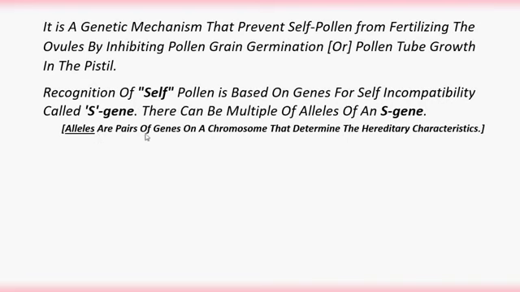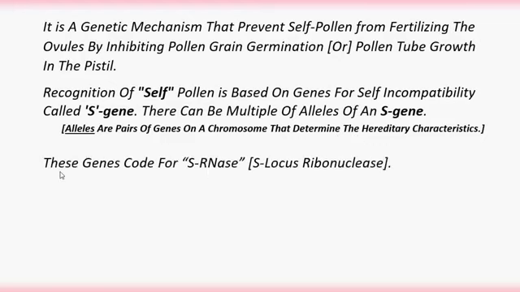Alleles are pairs of genes on a chromosome that determine the hereditary characteristics. These genes code for sRNases. The full form of sRNase is S locus ribonuclease.